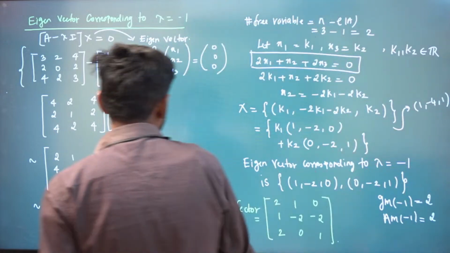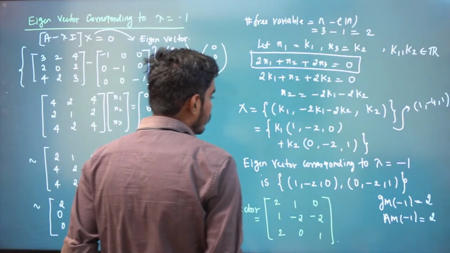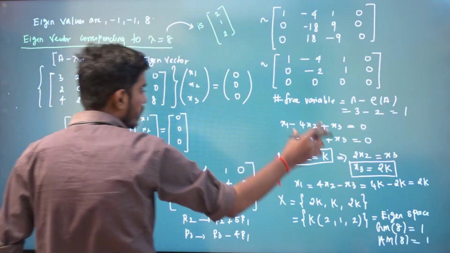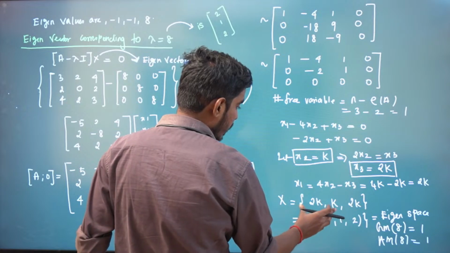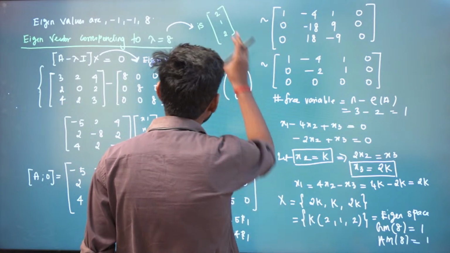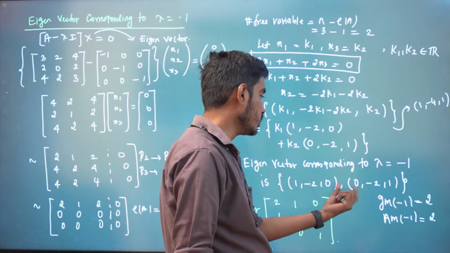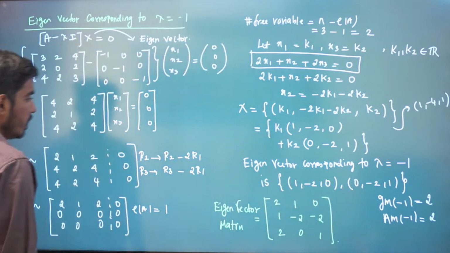You use our eigenvector matrix, but you don't actually want to write this. The eigenvector corresponding to lambda equal to 8 is given by 2, 1, 2, and the eigenvectors corresponding to lambda equal to -1 are given by these two, right? Okay.